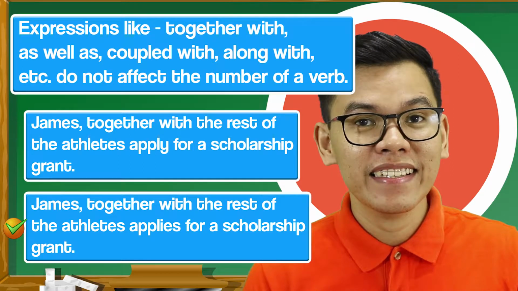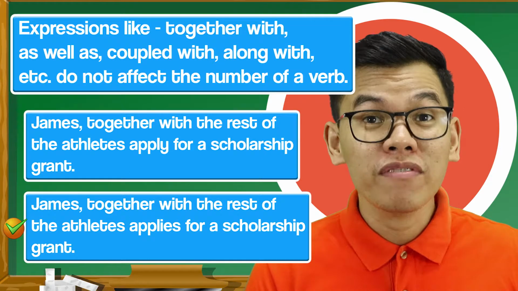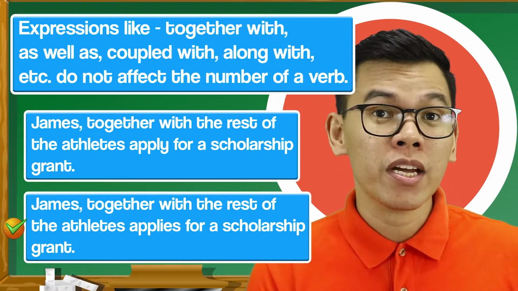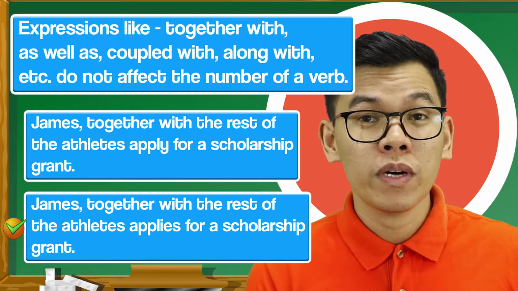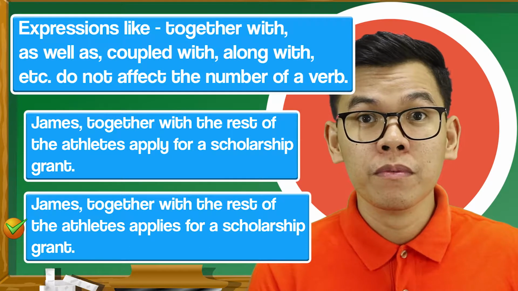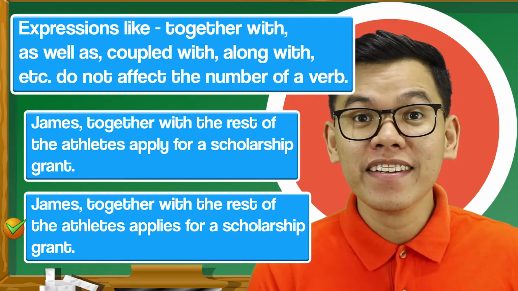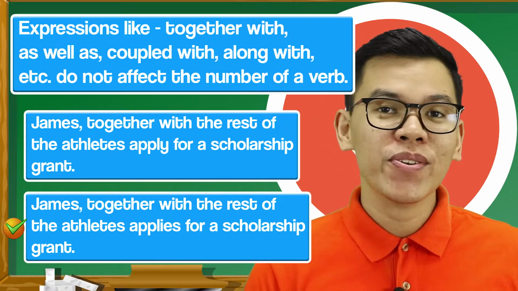Okay? So it does not affect the number of the verb. Because James is singular in number, the verb should be singular. What do we do with the word apply? We change Y to I and then add ES. Got it? Let's go to the next one.